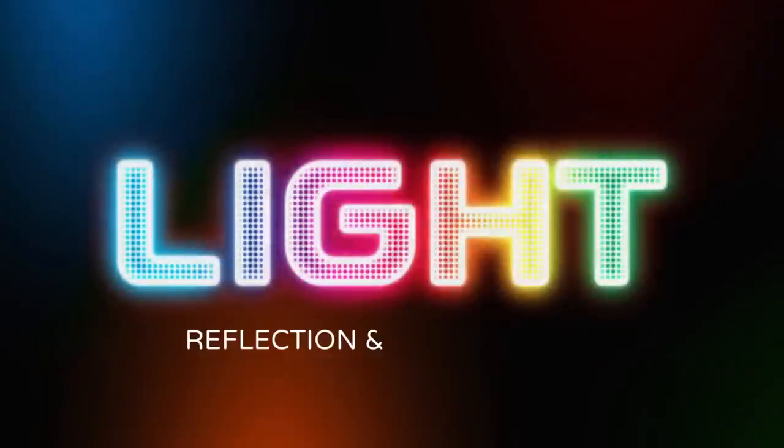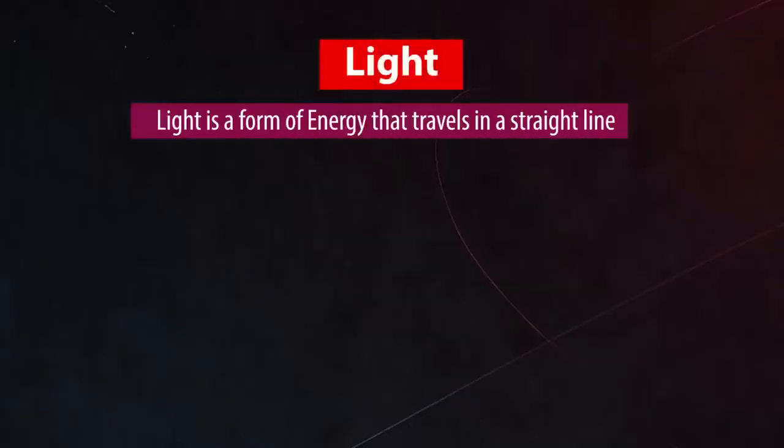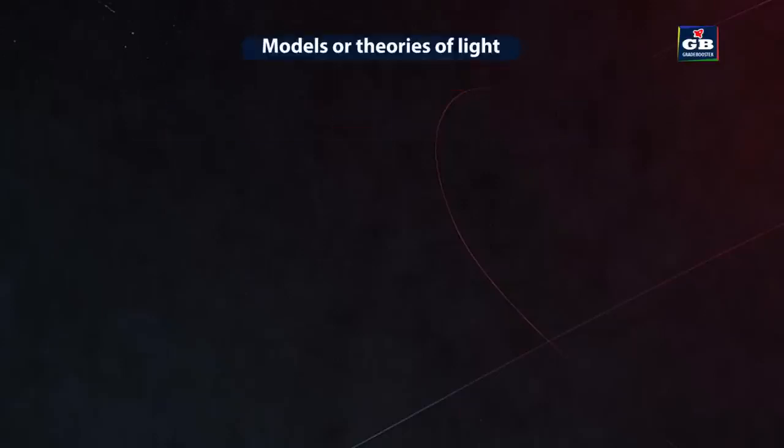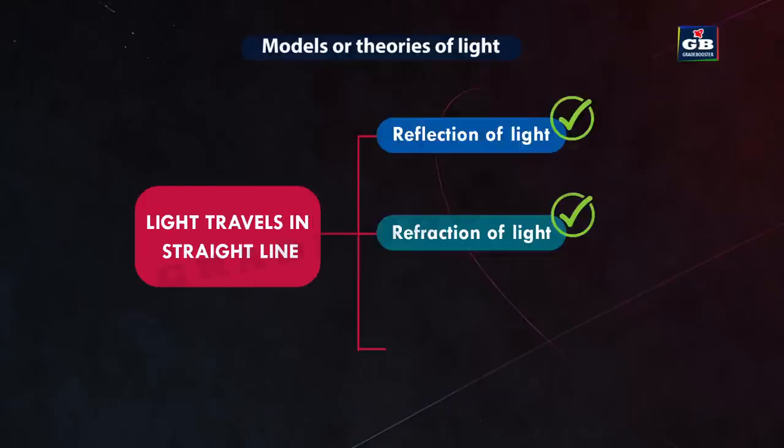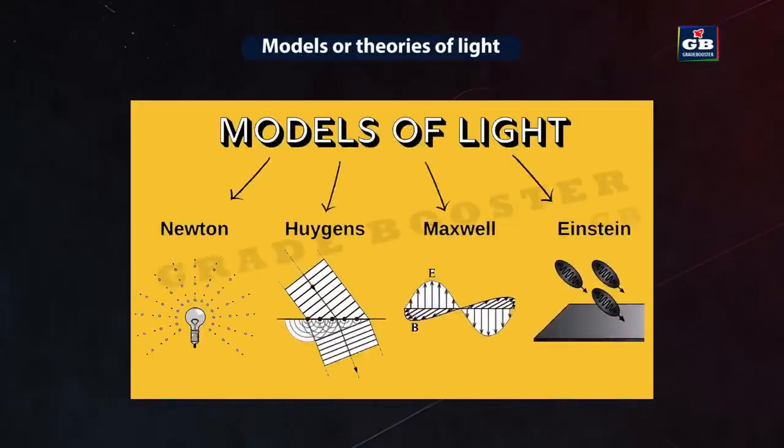Light, reflection and refraction. We all know that light is a form of energy. We learned that light travels in a straight line. Light traveling as straight rays explains phenomena like reflection and refraction, but it fails to explain phenomena like diffraction of light. To explain this, many theories have been put forward by different scientists. Let us know about the different theories of light.